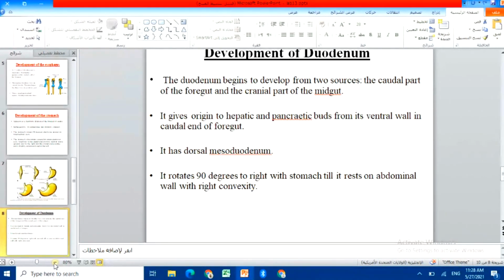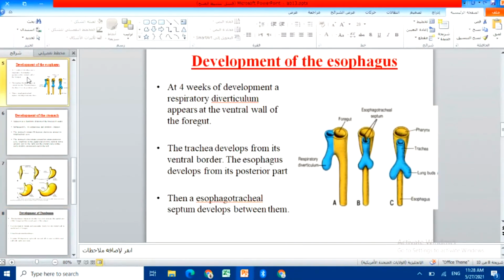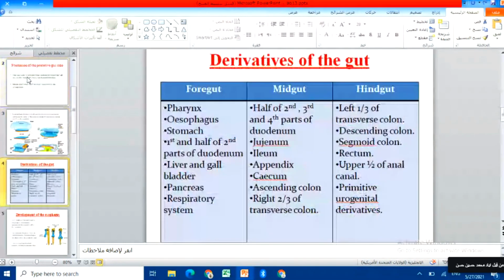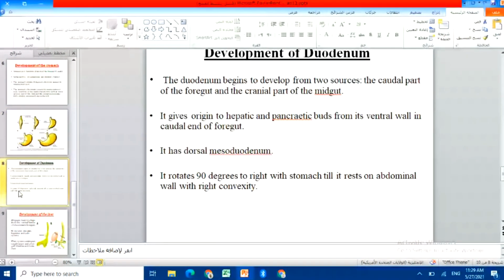Regarding the development of the duodenum, it will start to develop from two sources: the caudal part of the foregut and the cranial part of the midgut. As we said in this table, the first and second parts of the duodenum start from the foregut, and the second, third and fourth parts form from the midgut. So it has two sources, foregut and midgut.